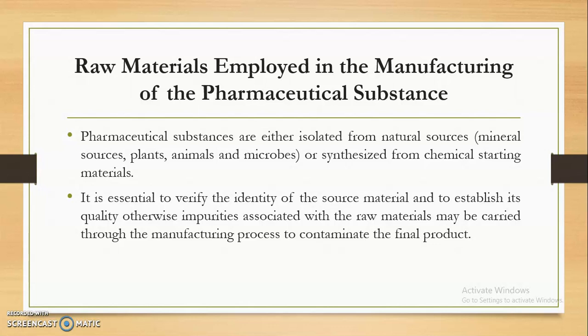That's why we have to assure that the raw materials are free from impurities, so that we can reduce the chances of impurities incorporated due to the raw materials.